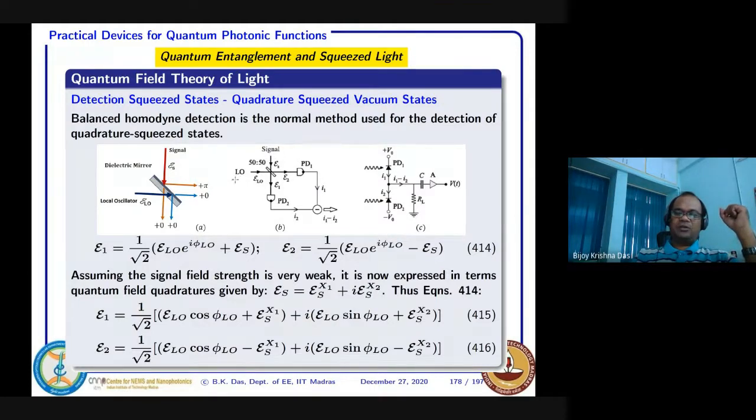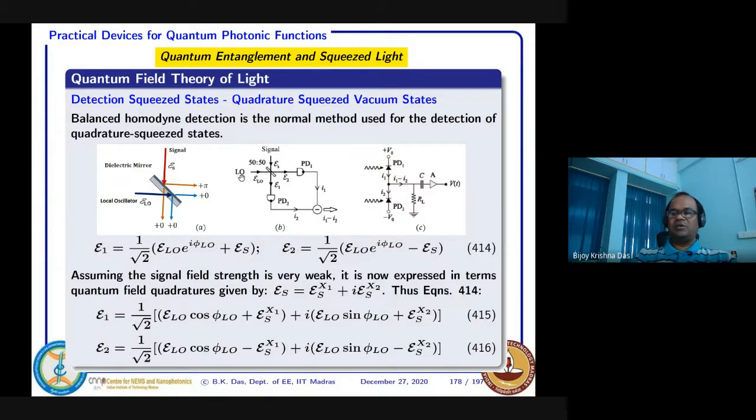And this local oscillator is actually a laser source also, originating from the same laser. Suppose you have one laser source, and some part of the laser you use for generating your squeezed signal, and another part goes through a separate beam splitter and is brought to this beam splitter. What does it mean?